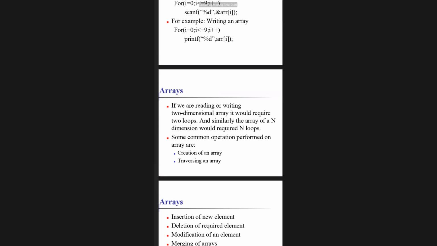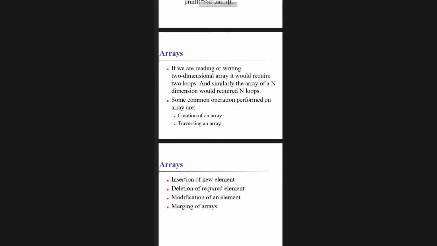Anybody? Data type, data name, size of array in two brackets. Yes, correct. Okay, how many loops does it consist of? Two loops, we usually say. If we are reading or writing a two-dimensional array, it would require 2 loops, and similarly an array of n dimensions would require n loops. Okay. Can you tell me some operations of an array?